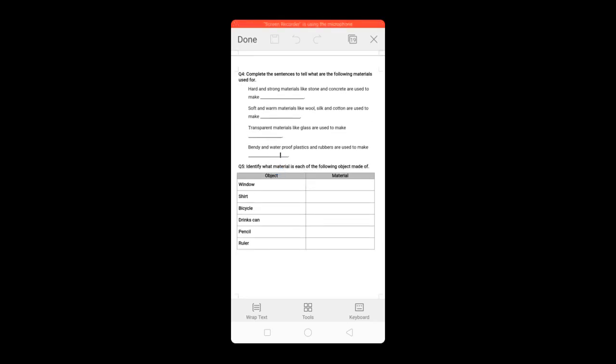Question number 5. Identify which material each of the following objects is made of. Number 1 is window. Number 2 is shirt. Number 3, bicycle. Number 4, drink can. For example, the can of Coke or Pepsi. Okay, the tin, what is that made of? Then there is pencil and ruler. So I hope you will be able to answer all these questions. Good luck.